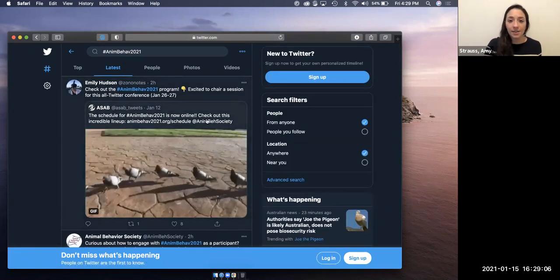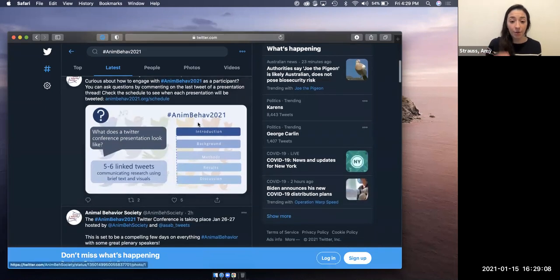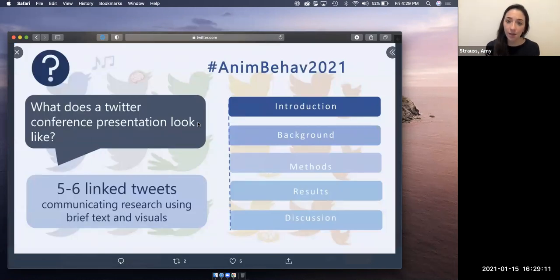So in a Twitter conference, presentations are shared in the form of Twitter threads. This graphic is really helpful for understanding what that means. In a normal scientific presentation, people share their work in typically a format along the lines of this: introduction, background, methods, results, discussion. So this isn't a talk, this isn't a poster, but instead it's a series of tweets, so short, succinct text, often accompanied by a figure or an image or a movie or something like that, that gives information and is roughly broken down into these sections.